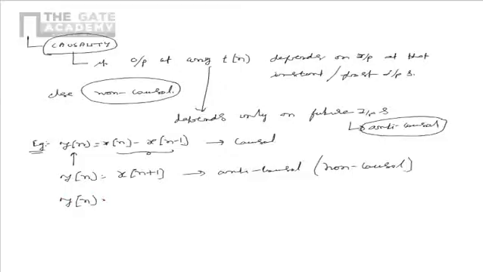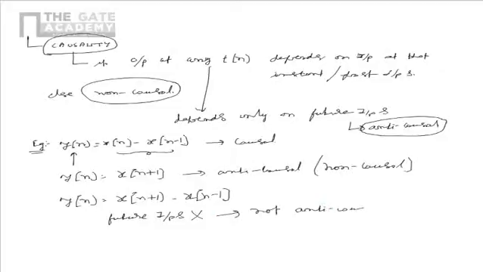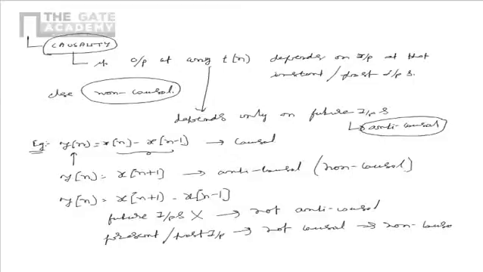Now, if you take another system, y of n is equal to x of n plus 1 minus x of n minus 1. In this case, output doesn't only depend on future inputs, so the system is not anti-causal. Also, output doesn't only depend on present or past inputs, so the system is not causal. That implies the system is non-causal.